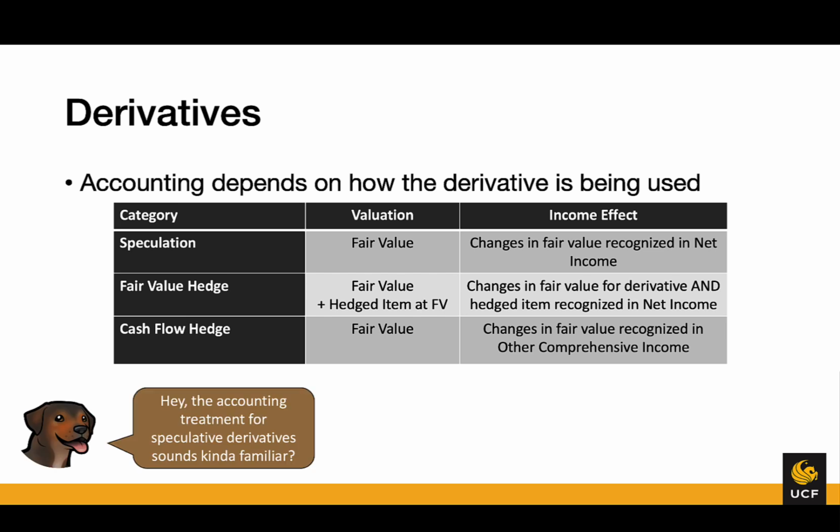Hey, Brooklyn. Yeah, that's a great question. So the accounting treatment for the speculative derivatives does sound kind of familiar because it's the exact same thing we did for equity investments that had little to no influence. And it's the same thing that we did for debt investments that were classified as trading. So basically any investment that the FASB thinks we are entering into with the intent of benefiting off of it based on fluctuations in its fair value, they think we should mark that to fair value and that the changes should be recognized in net income.